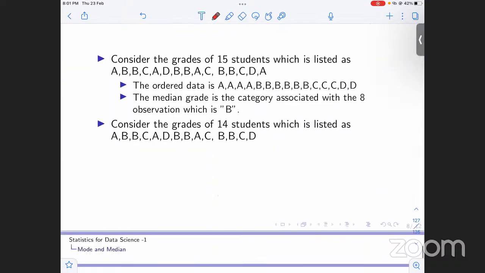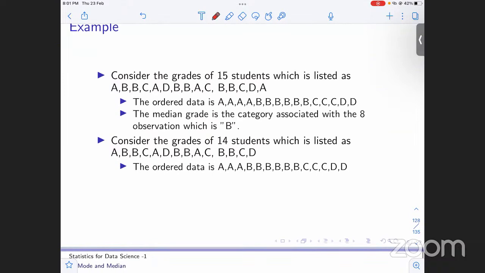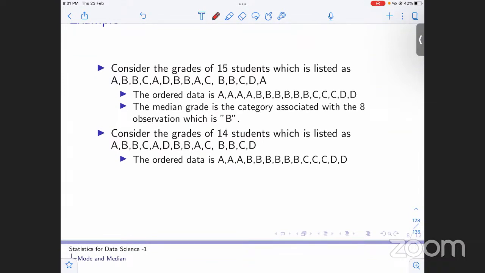Okay, this is just an example. Consider the grades of 15 students. We have been given 15 students and their grades are given like this. We know that A is greater than B is greater than C, there is a logical sense of ordering in the data. So first we'll order the data. Okay, we have ordered it: A, B, B, B, B. This is what we get.